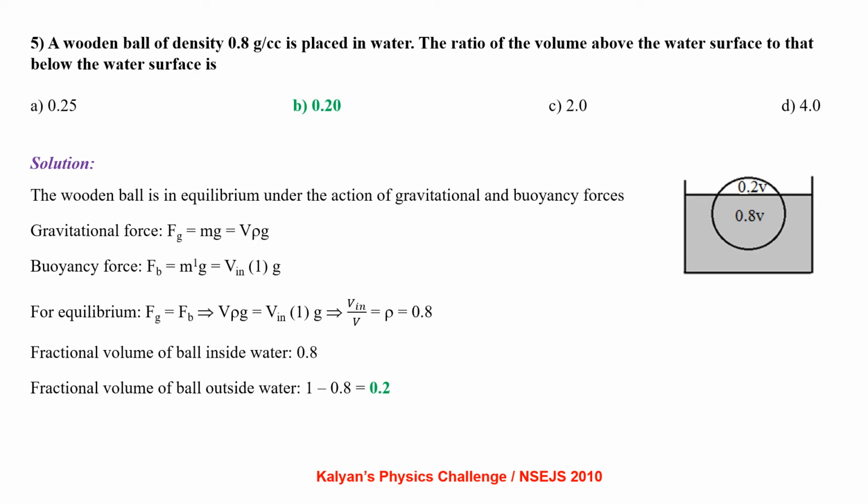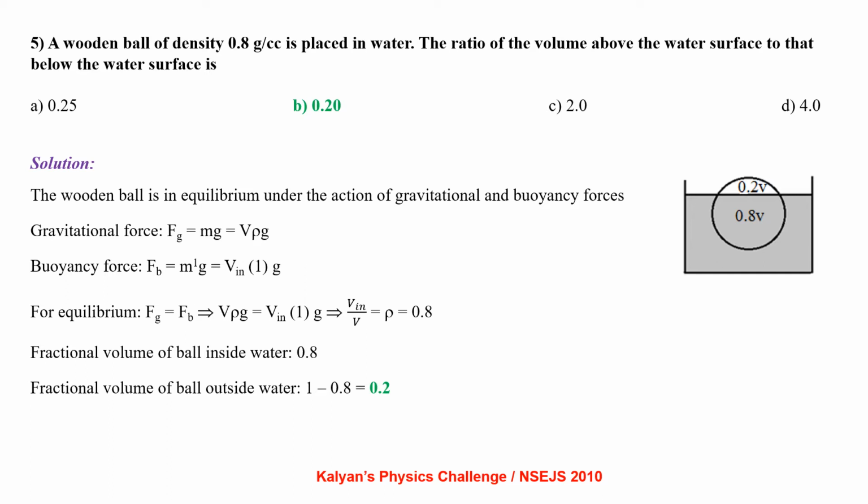A wooden ball of density 0.8 gram per cc is placed in water. The ratio of volume above the water surface to that below the water surface is. You can see the diagram. The wooden ball is in equilibrium under the action of gravitational and buoyancy forces.